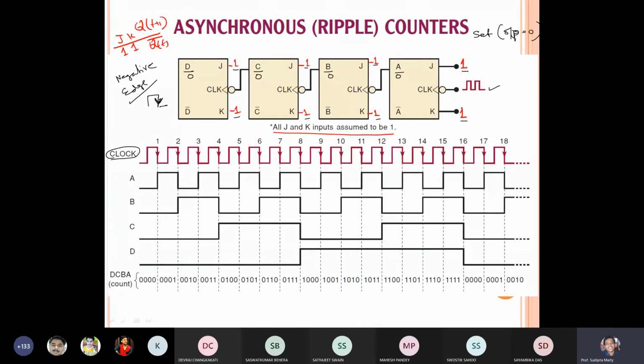Then we are assuming that before starting the clock pulse, at these positions, all the flip flops are set. As the flip flops are set, A will be equal to 0. Agree? B will be equal to 0, C output will be 0 and D output will be 0. Agree?